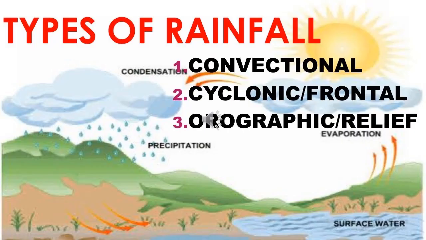Based on the mechanism of the rising air, where the air mass gets raised upwards and forms clouds, rainfall is divided into 3 types: convectional rainfall, frontal or cyclonic rainfall, then orographic rainfall.